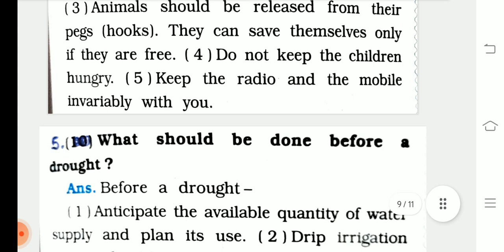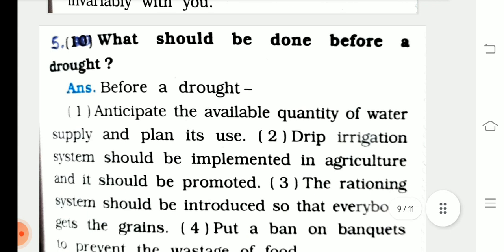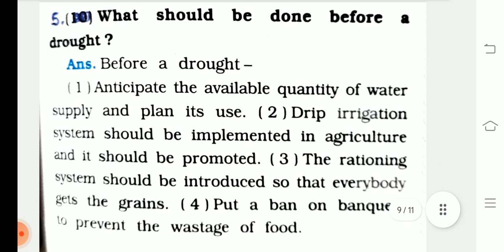Fifth one, what should be done before a drought? Before a drought, anticipate the available quantity of water supply and plan its use. Drip irrigation system should be implemented in agriculture and it should be promoted.